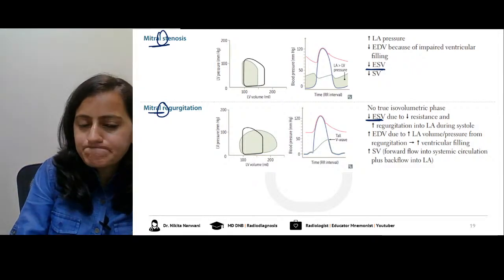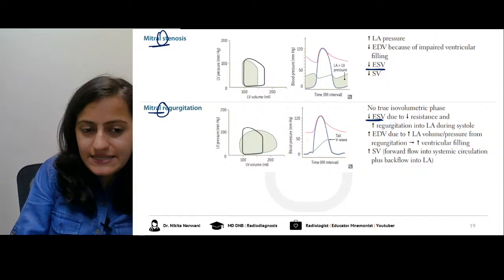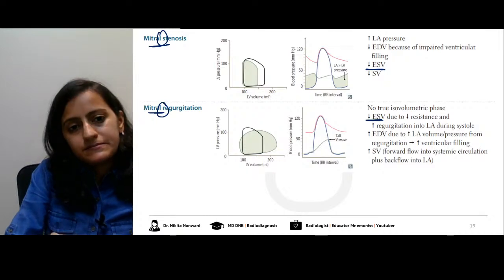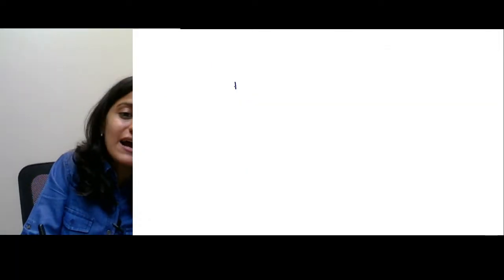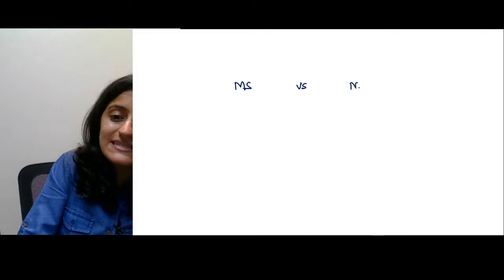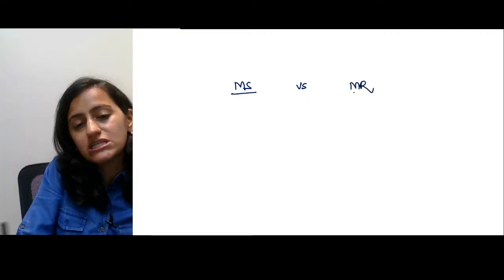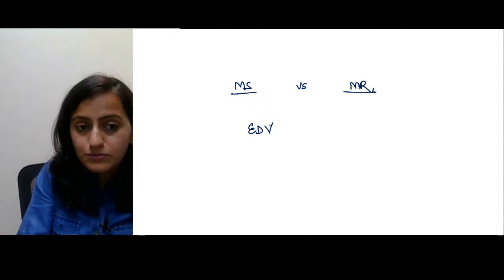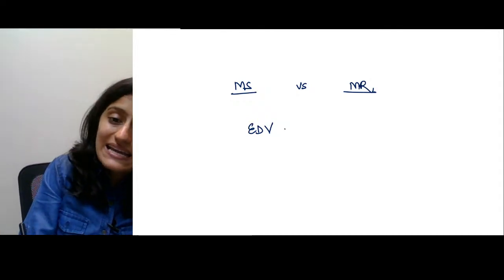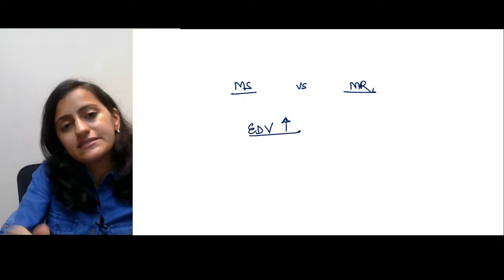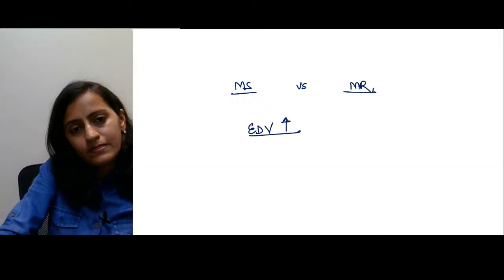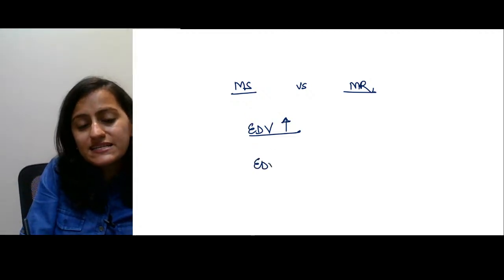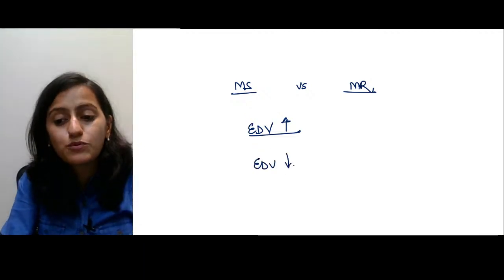Is this clear with everyone? Okay, the next point: if I ask you mitral stenosis versus mitral regurgitation, in which of these does the end diastolic volume increase, and in which of these does the end diastolic volume decrease?